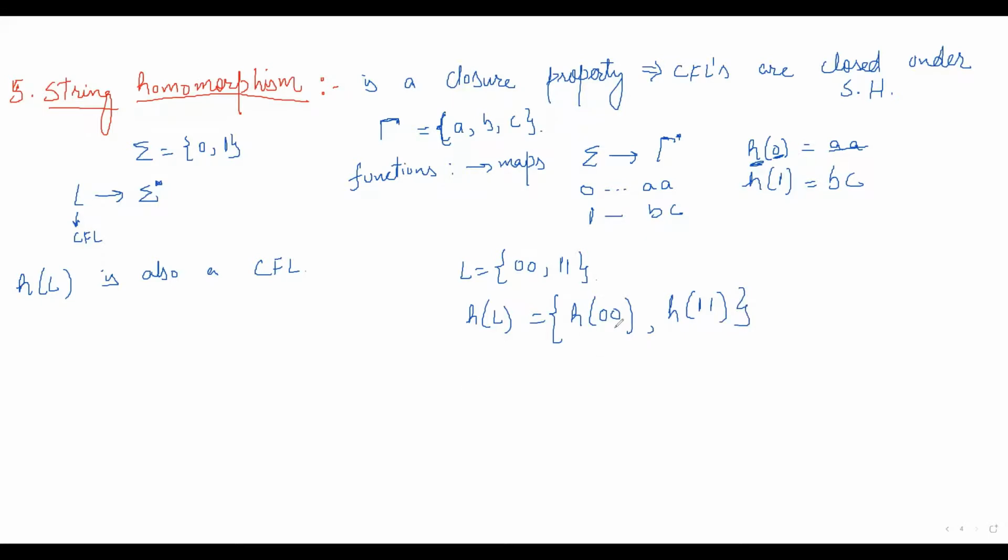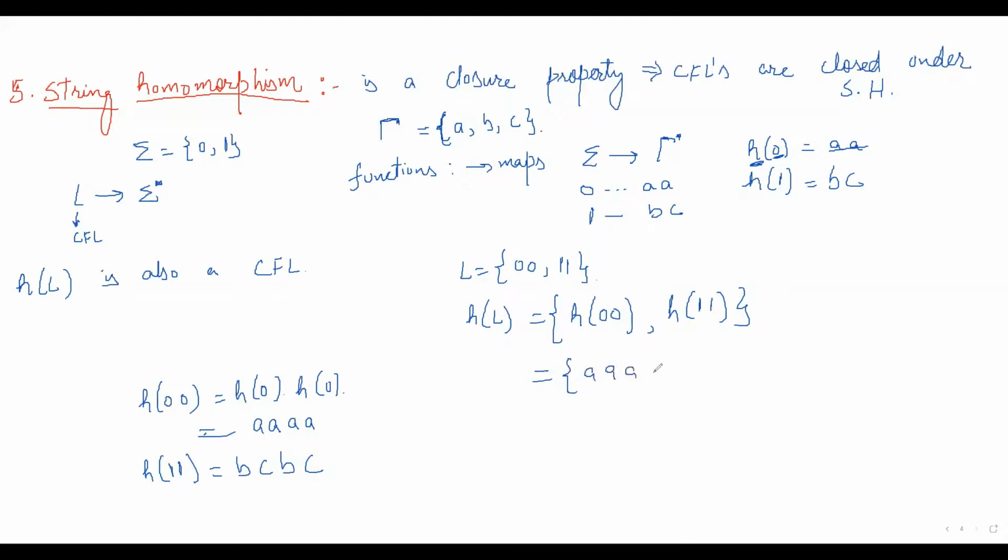Now what is H of 0 0? H of 0 0 means H of 0 concatenated with H of 0. I have written here H of 0 is AA, so it is AA AA. And what will be H of 1? You can see H of 1 is BC, so BC BC. So this H of L will be this particular language.